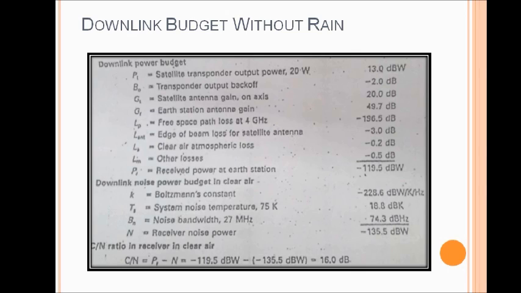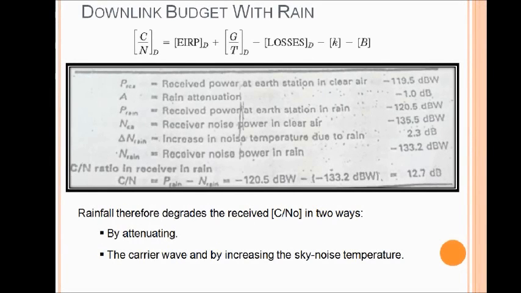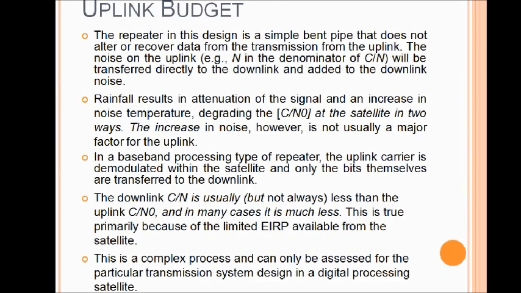Now we will calculate the downlink budget with rain, as the rain is a heavy effect on the link budget analysis. The received carrier power is now reduced by 1 dB because of the rain attenuation, and the system noise temperature is increased by 2.3 dB. This shows the new downlink budget in rain. Rainfall therefore degrades the carrier to noise ratio in two ways. Now it is reduced to 12.7 dB from 16 dB. It occurs because of attenuation of the carrier wave and by increasing sky noise temperature.